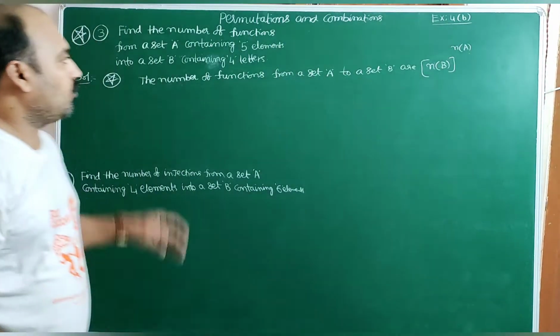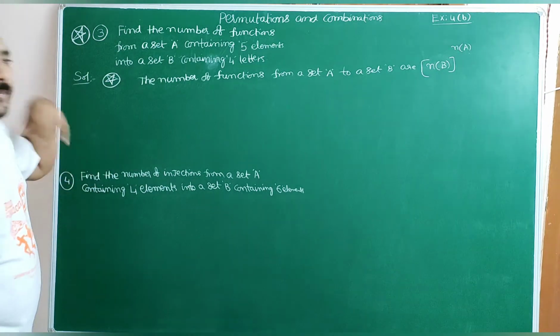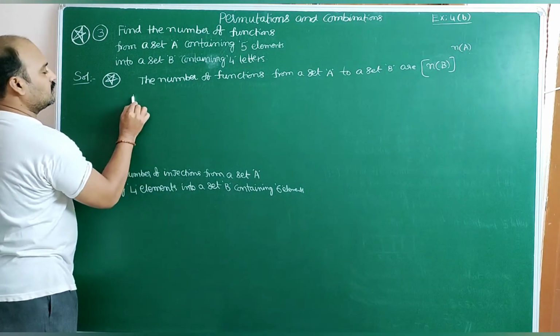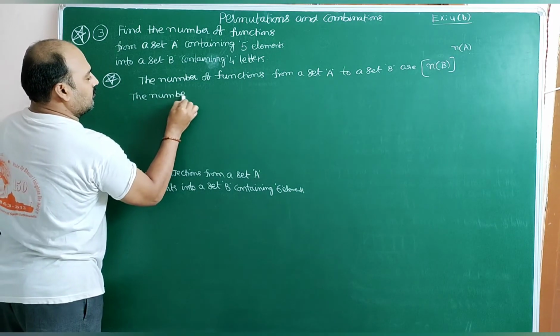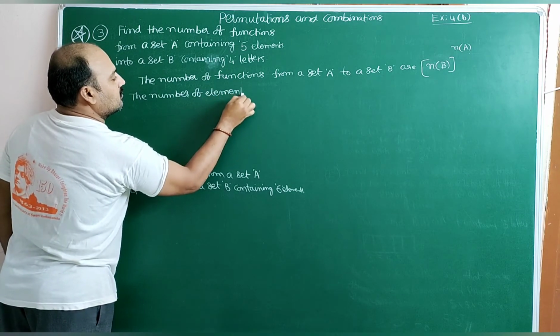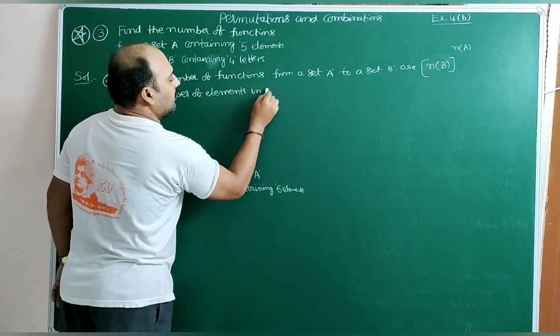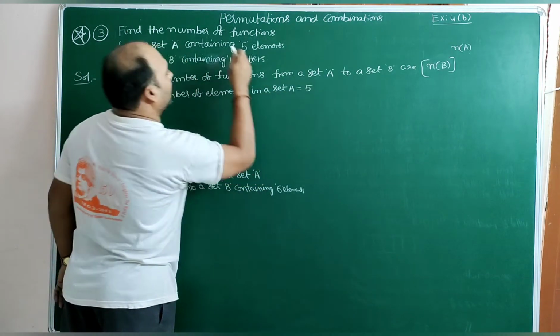So first, from the question, find out the number of elements in the set A and set B. So in the solution, the number of elements in set A is equal to 5.